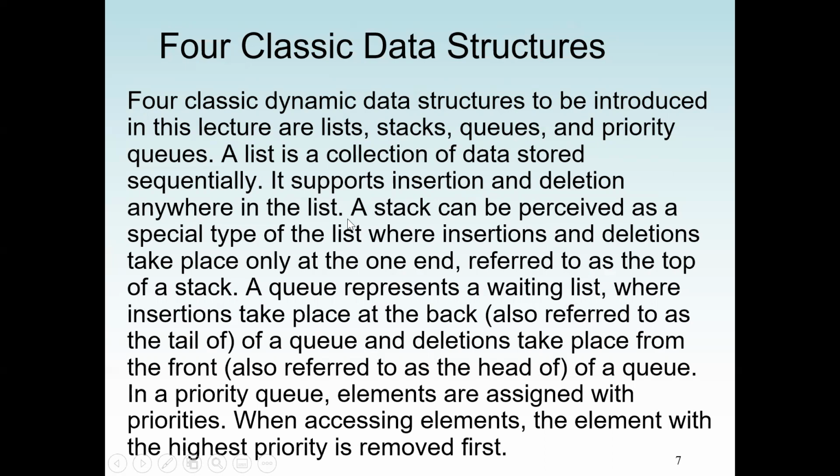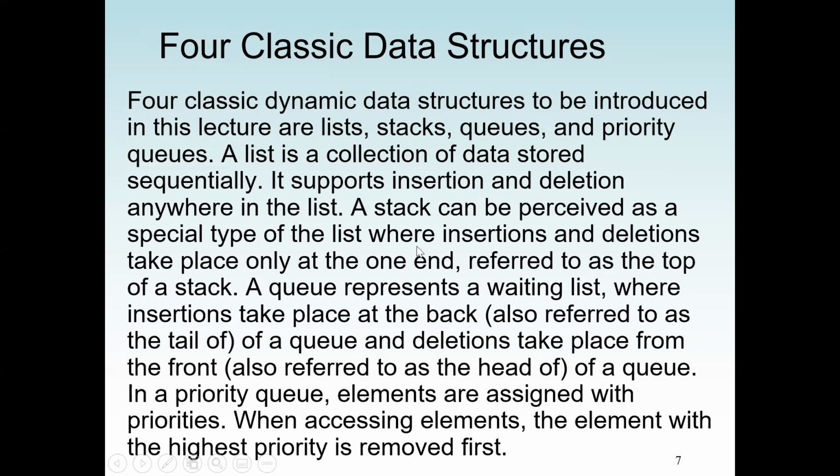In our previous lecture, we covered list and linked list. So a stack can be perceived as a special type of list where insertion and deletion take place only at one end. That end we refer to as the top of the stack. Also, a queue represents a waiting list. So a queue may have the back and the front. We insert data into a queue through the back or the rear of the queue, and we remove data from the front of the queue.